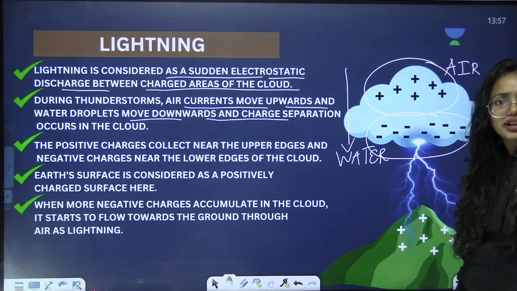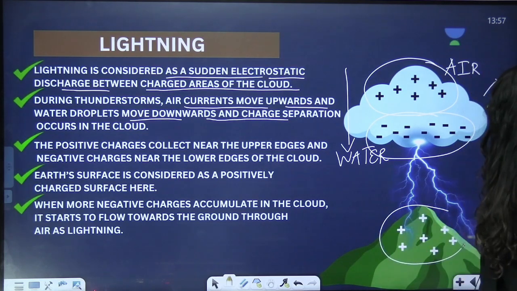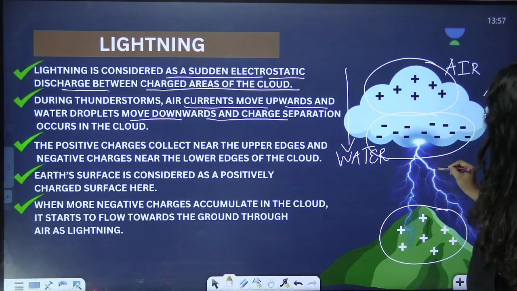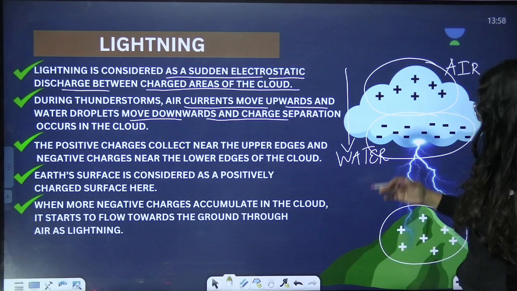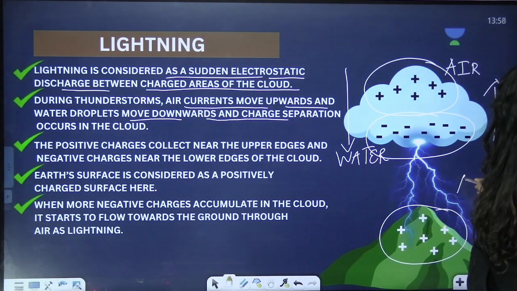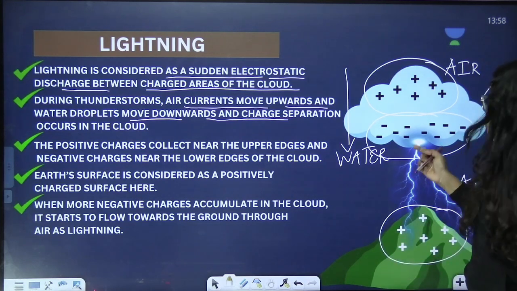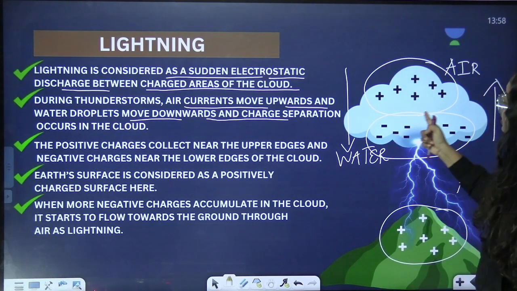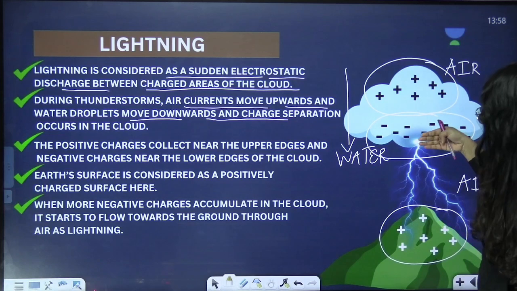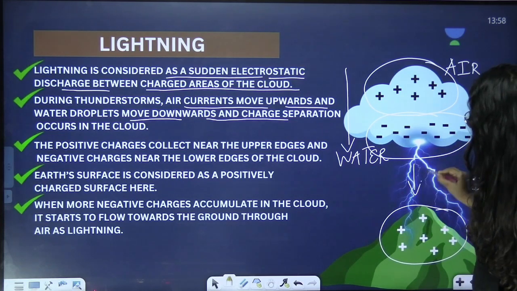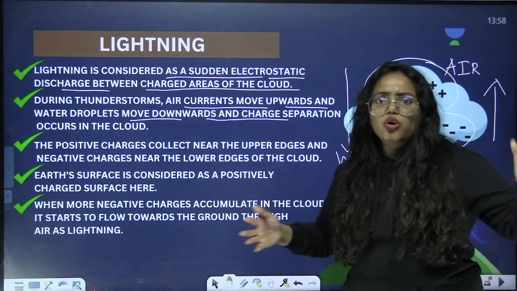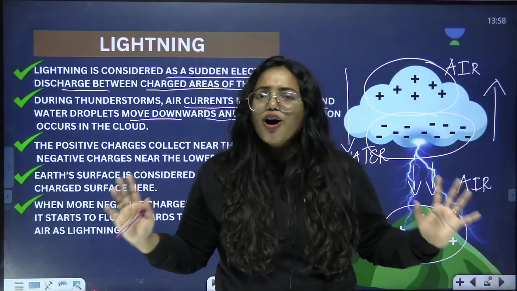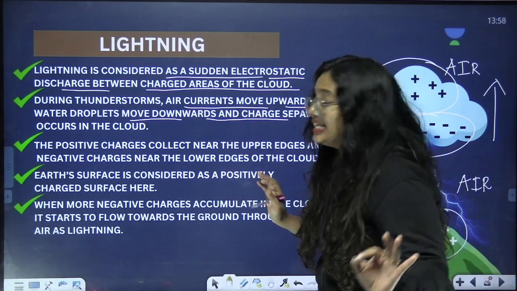And what about ground? Ground is positively charged. So we know that the negative charges can attract positive charges. But what is there in between? It's air. Air is a bad conductor. But due to the high accumulation of negative charges here, it can just get into the ground and attract these positive charges, and that is how the lightning strike occurs. And I hope you're clear. A very, very easy thing.